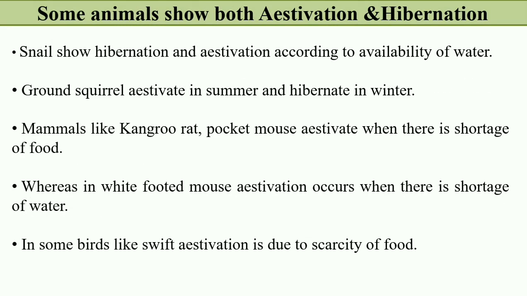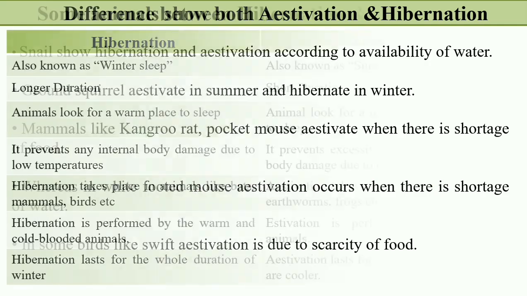Now see, some animals show both estivation and hibernation. Snails show hibernation and estivation according to the availability of water. Ground squirrels estivate in summer and hibernate in winter. So ground squirrels undergo both processes depending upon the season. Mammals like kangaroo rat and pocket mouse estivate when there is a shortage of food, whereas in the white-footed mouse estivation occurs when there is a shortage of water. In some birds like swift, estivation is due to scarcity of food.